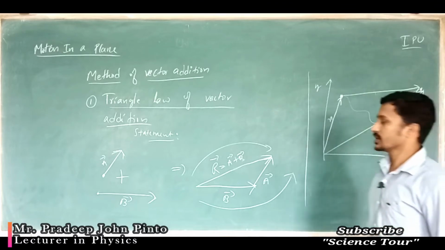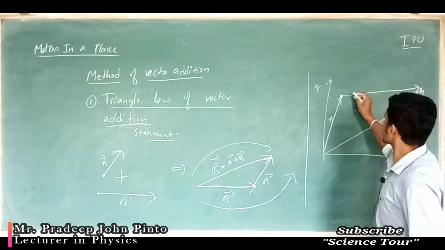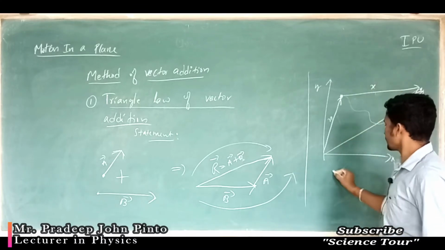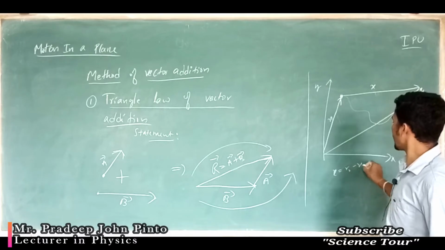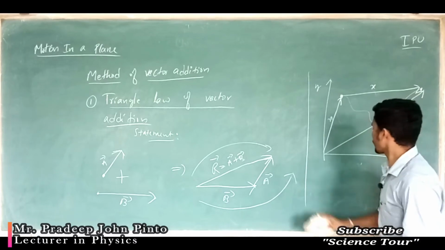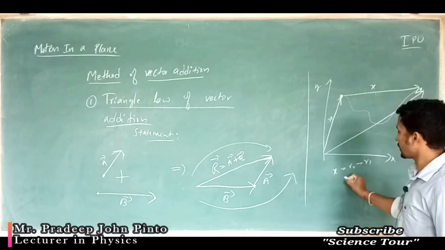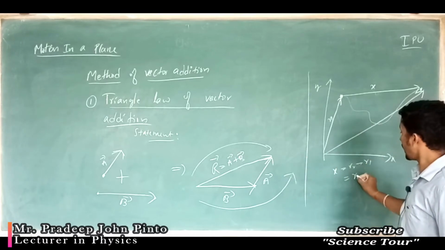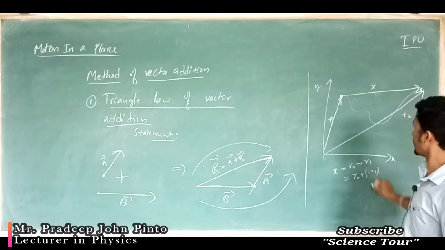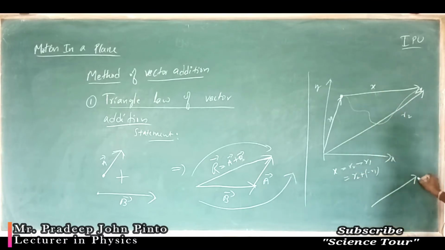What happens if you write down this total position? This is also nothing but the triangle of vector addition itself. But we want x2 minus x1. So what is the actual displacement? Say, for example, x is equal to r2 minus r1, position r2 minus r1. According to the triangle of vector addition, r2 plus minus r1. Minus r1 means how much? In this way.